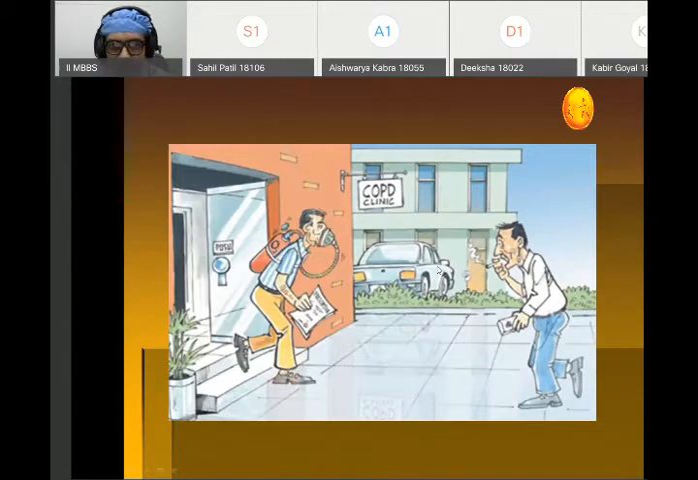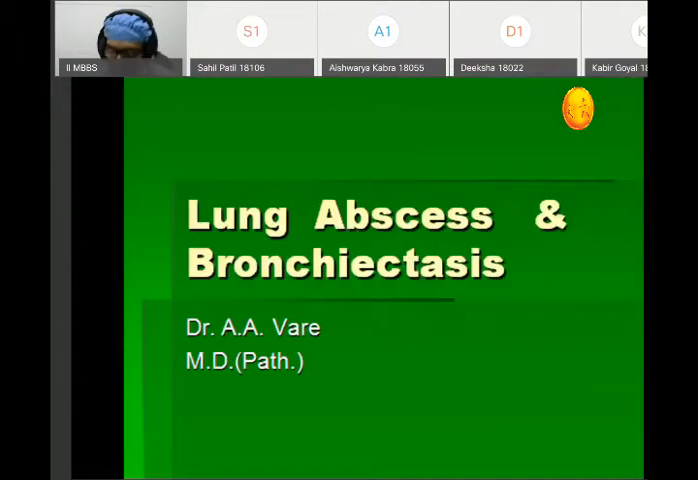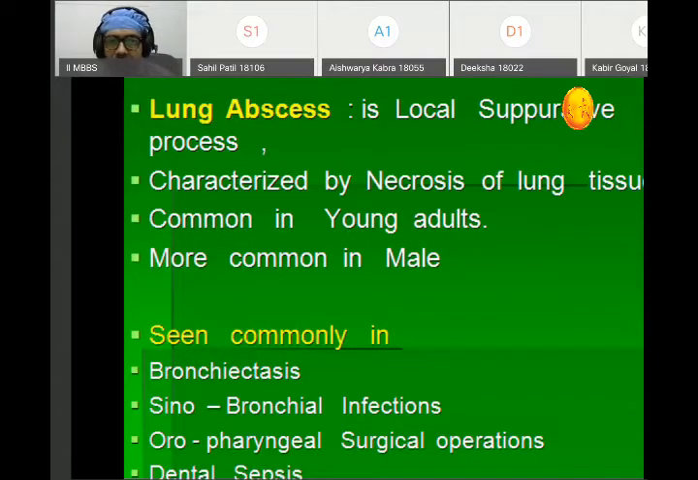The patient usually ends up in COPD clinic. Lung abscess and chronic bronchitis. Lung abscess is a local suppurative process characterized by necrosis of the lung tissue. It is commonly seen in young adults, more in males.